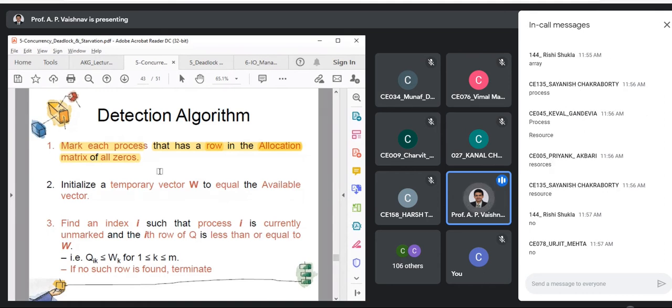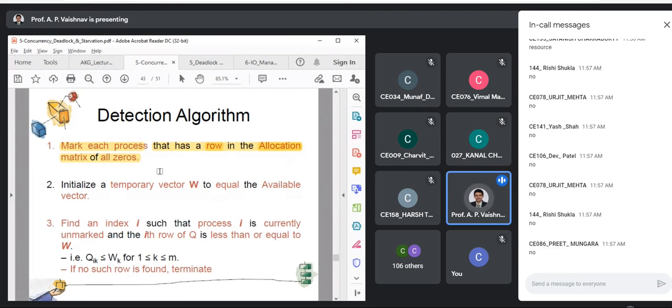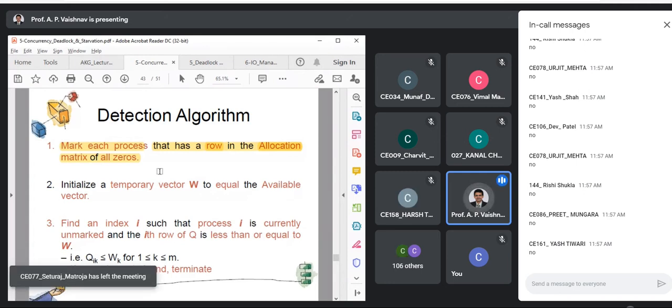Can it be a part of deadlock situation? Obviously not, right? So we discard them basically. We assume that that process is free from deadlock. Because what is the basic deadlock situation where it leads to deadlock? Hold and wait, right? You are holding one resource and you are requesting the other. That leads to the deadlock ideally, right? If a process is not allocated anything, we give it a free hand, right? So that is the first step.